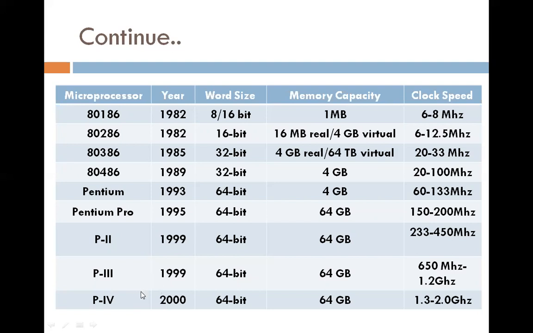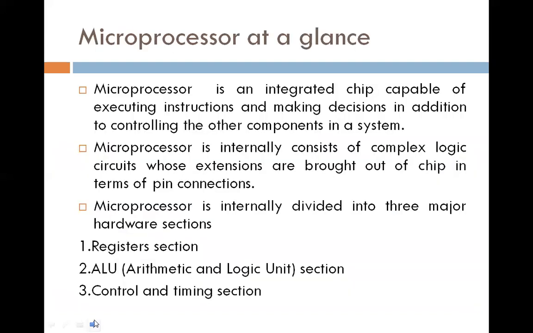In the Pentium 4 microprocessor, word size is 64-bit, memory capacity 64 gigabyte, and clock speed is 1.3 to 2 gigahertz. These are the histories of microprocessor up to 2000.